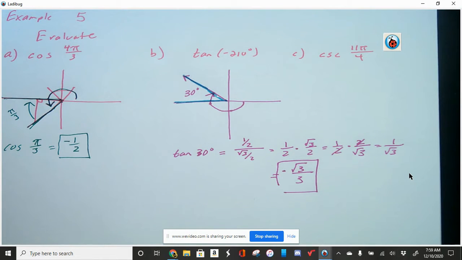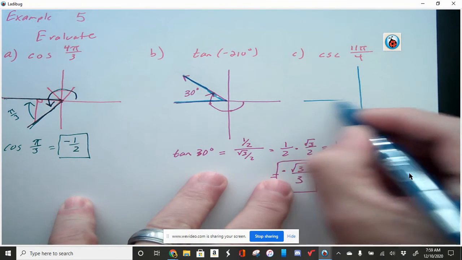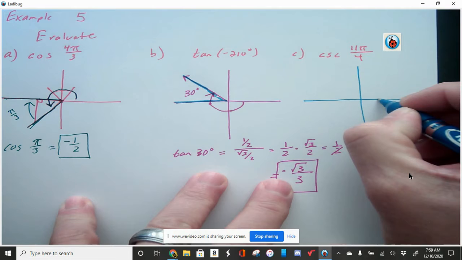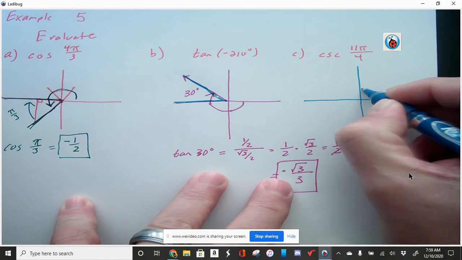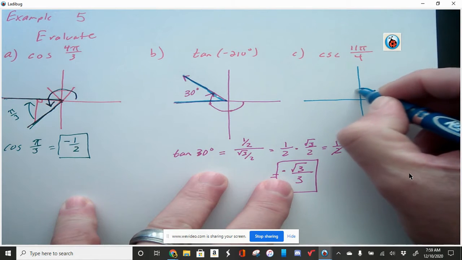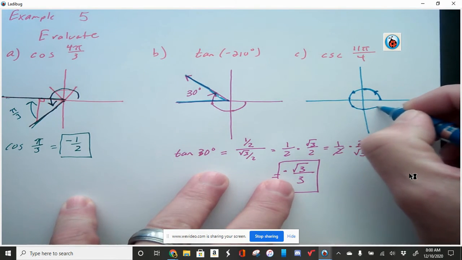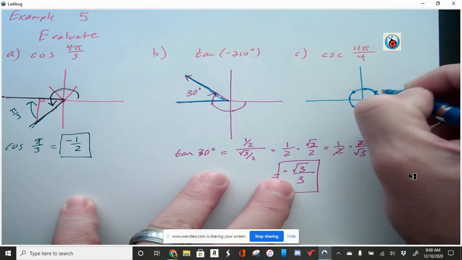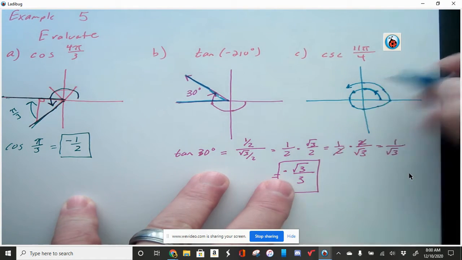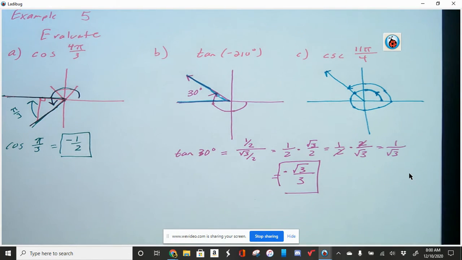All right, next one would be C, the cosecant of 11 pi over 4. So I know this is 1 over 4. No, let me take that back, I'm sorry. This is 1 over 4, 2 over 4, 3 over 4, 4 over 4, 5 over 4, 6 over 4, 7 over 4, 8 over 4, 9 over 4, 10 over 4, and 11 over 4 right there. So that's our terminal side. So let's identify the reference angle.